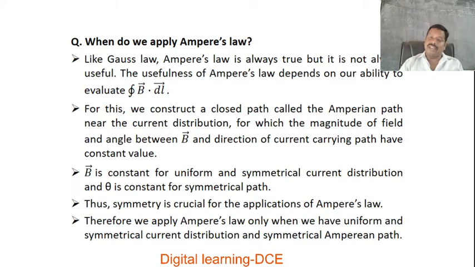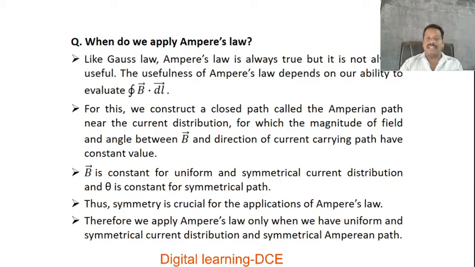That imaginary path is what we call the Amperian path. In that Amperian path, the magnitude of the magnetic field and the angle between the magnetic flux density and the direction of the current-carrying element have constant values. Then only can we apply Ampere's law and easily evaluate the line integral along the closed path, B dot dl.